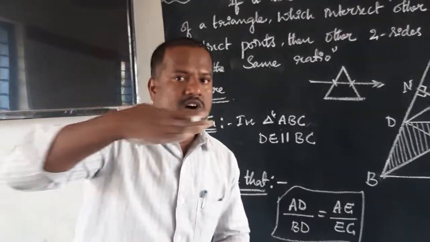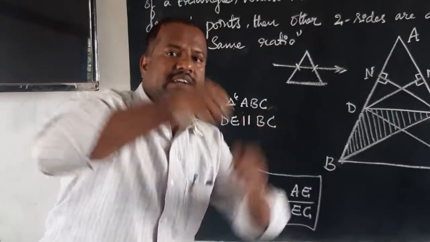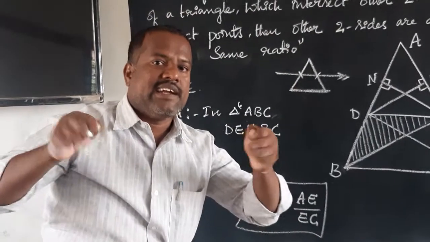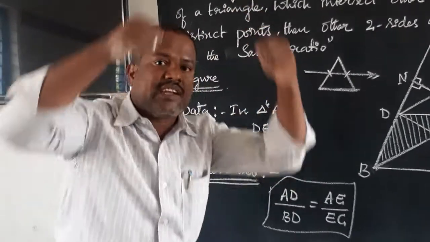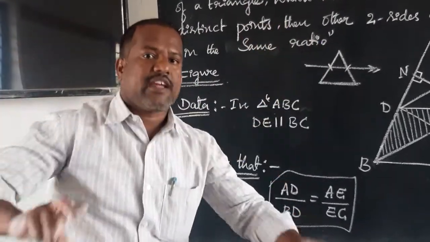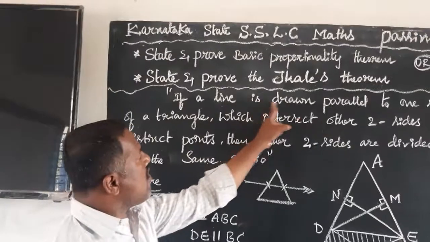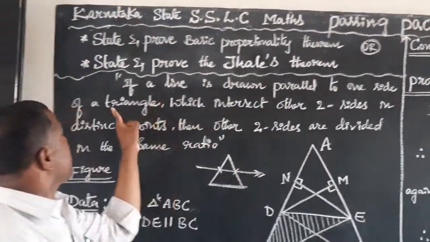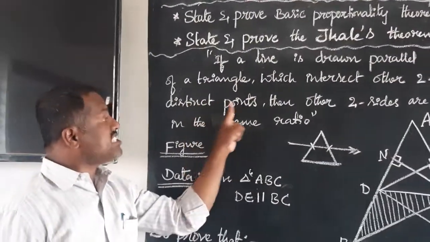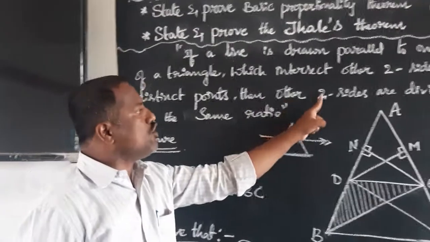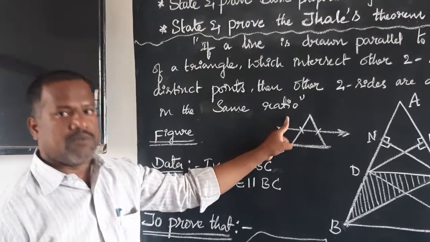If a line is drawn parallel to one side of a triangle which divides the other two sides in distinct points, then the other two sides are divided in the same ratio. Children, once again, if a line is drawn parallel to one side of a triangle which intersects the other two sides in distinct points, then the other two sides are divided in the same ratio.